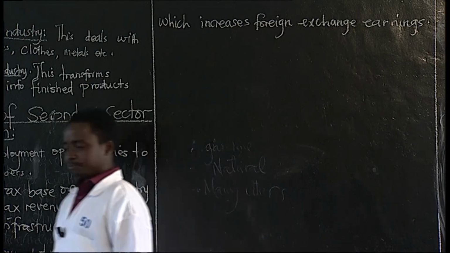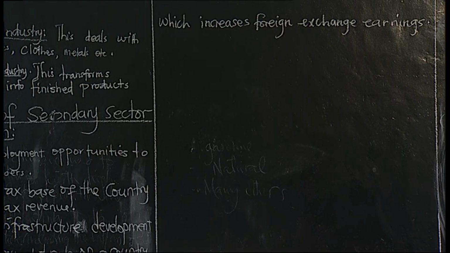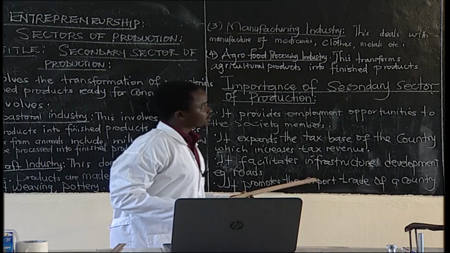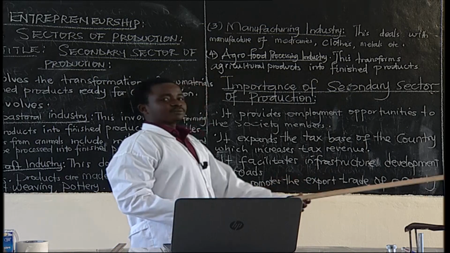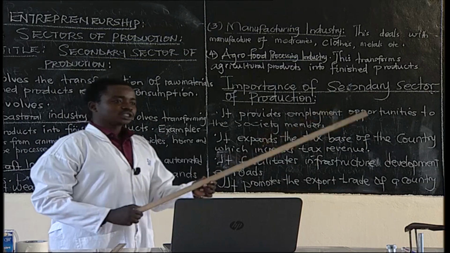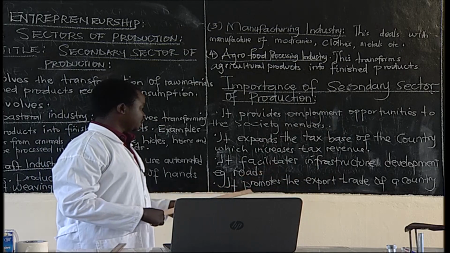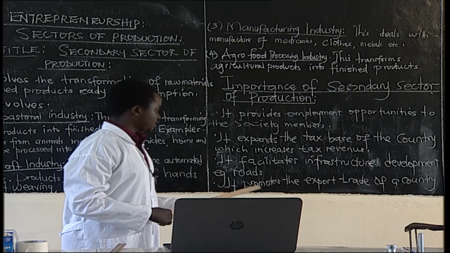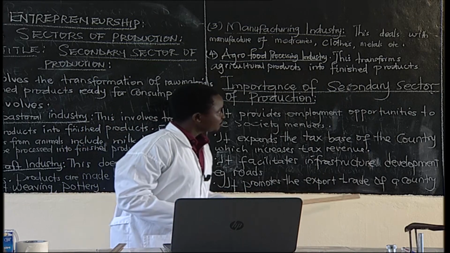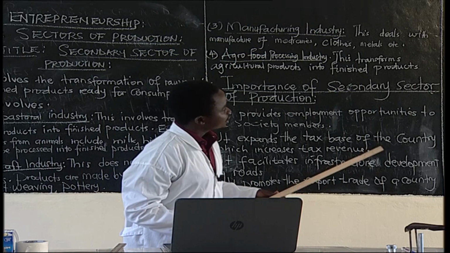For example, I want you to look at this. Exports. These are goods that a country sells to other countries. Goods leaving the country. When a country sells goods to other countries, it generates income from those goods sold to those countries. So that increases foreign exchange earnings. Those goods must be paid for by those countries receiving them. So this promotes the export trade of a country, which increases foreign exchange earnings.